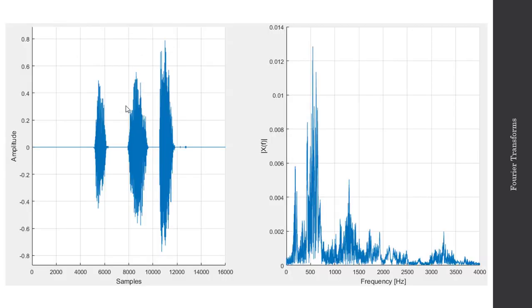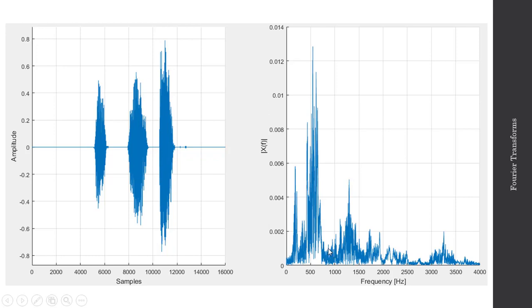So here's a quick example of this idea. Here is my recording from earlier saying, let's go terps. And you'll notice this is in the time domain. This is basically samples. So given some sampling rate, you could think of this axis as a time axis. I then applied a Fourier transform on this data and plotted the results here at right.